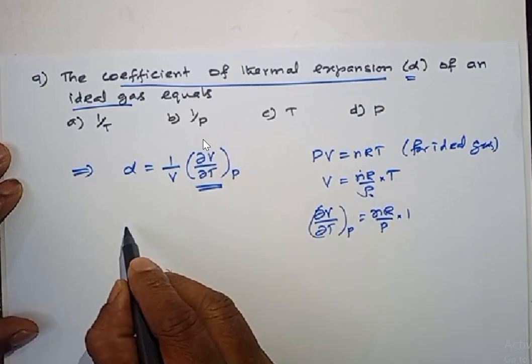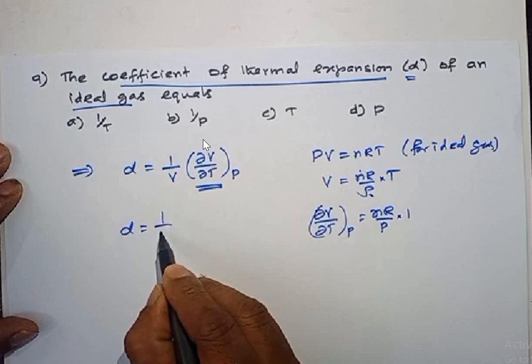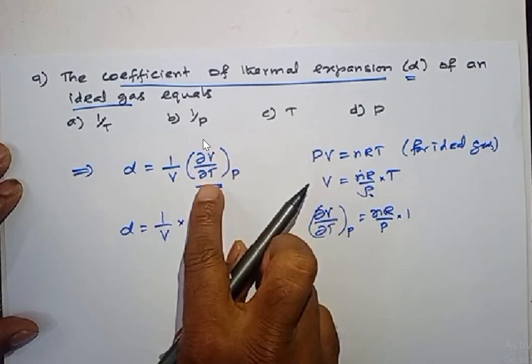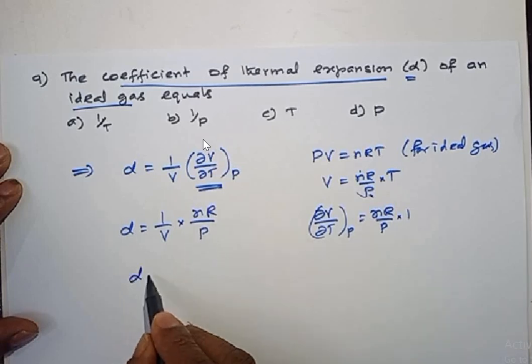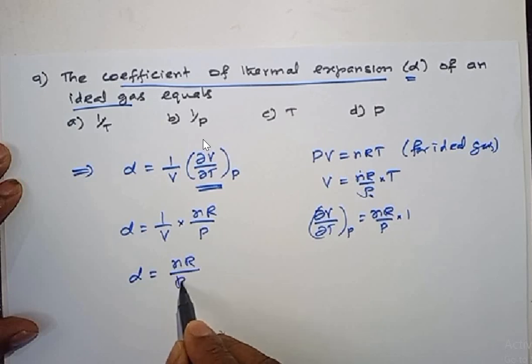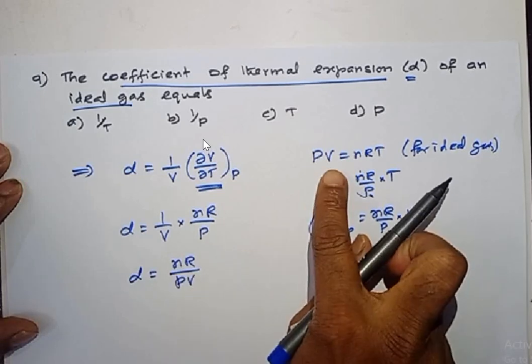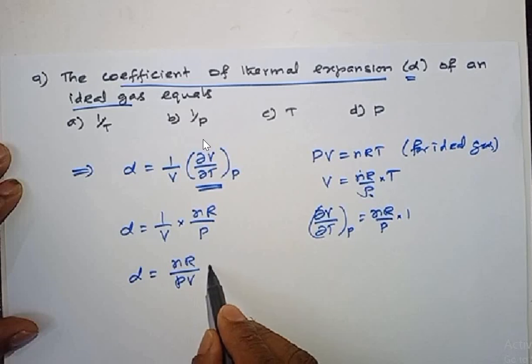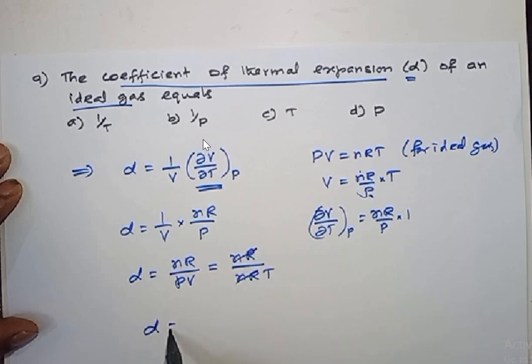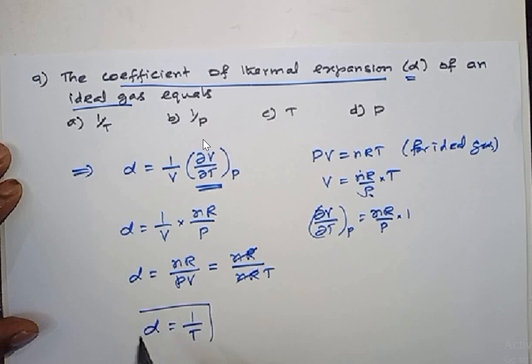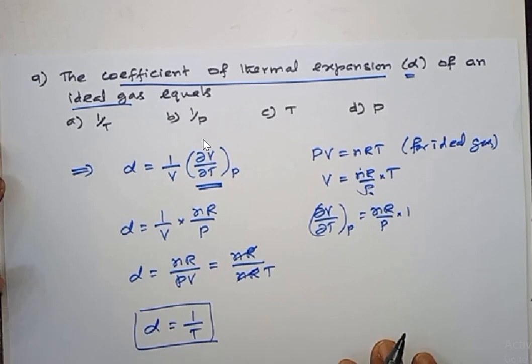Substitute this quantity here. For ideal gas, alpha is equal to 1 by V into ∂V by ∂T at constant P, I'll substitute this here. So nR by P. Okay, so alpha is equal to nR by P into V. As per ideal gas equation, what is PV? PV equal to nRT. Therefore, I can write this as, keep the nR as such, instead of PV, I'll put nRT. So this nR cancels. So alpha is equal to 1 by T for an ideal gas. Okay, coefficient of thermal expansion is just 1 by T for ideal gas. Okay, take down.